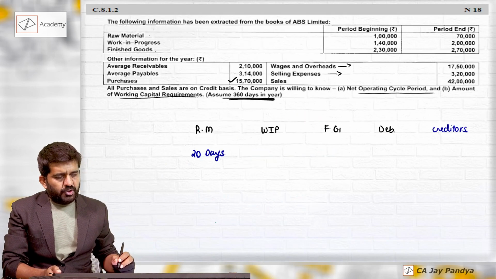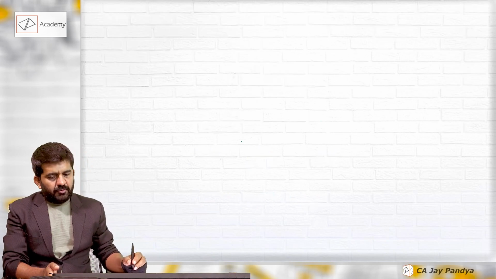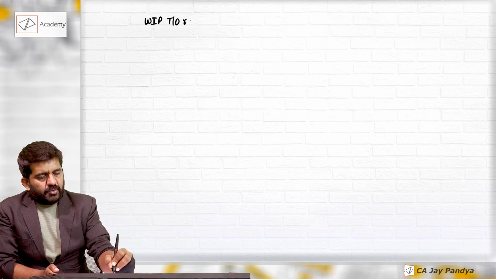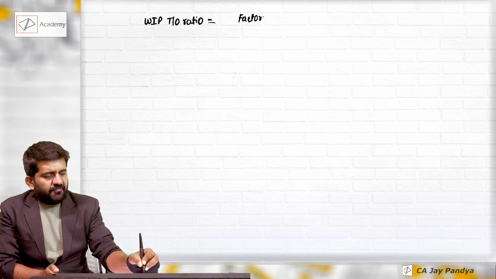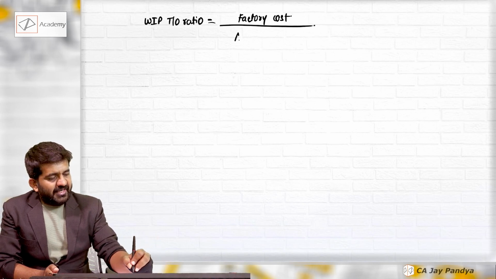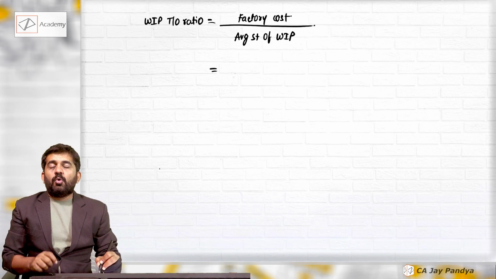Let us go to WIP turnover ratio. We need to find out WIP. WIP turnover ratio is nothing but a factory cost divided by average stock of WIP. What is factory cost?